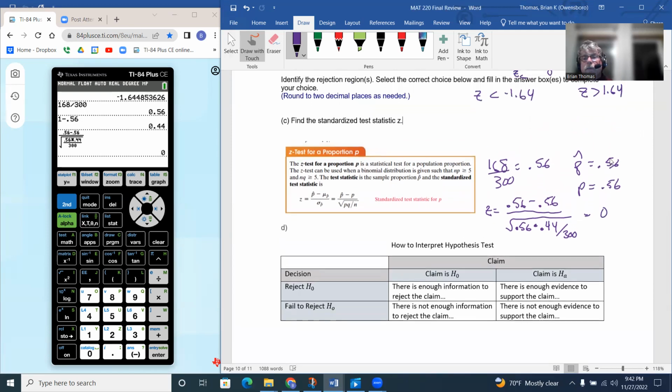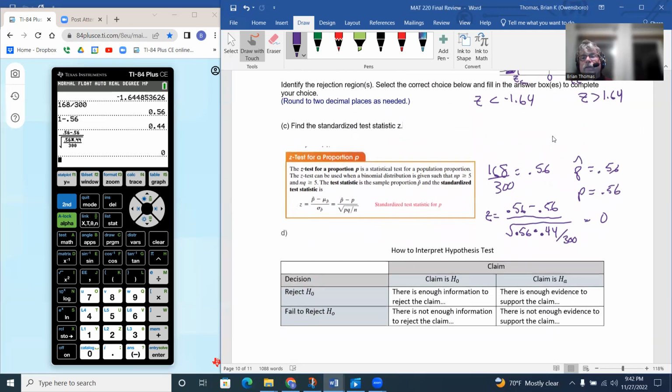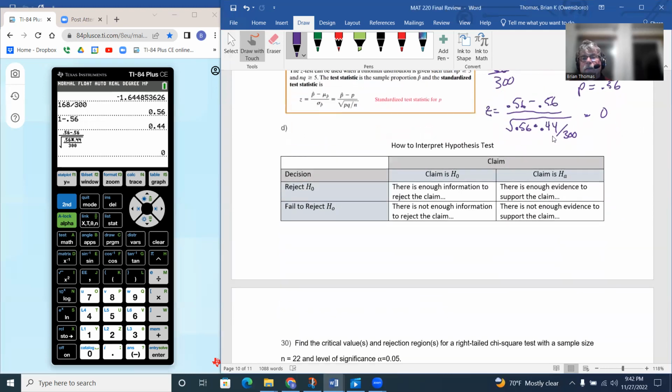So the question is, is that less than negative 1.64, or greater than 1.64? Notice that 0 is not in that test region, so it does not fall in the reject region. Since we do not reject, we fail to reject the null hypothesis.